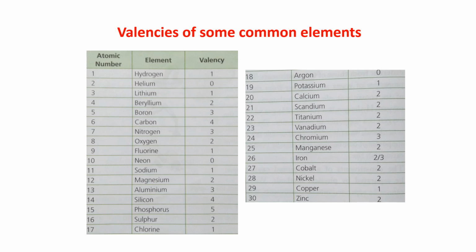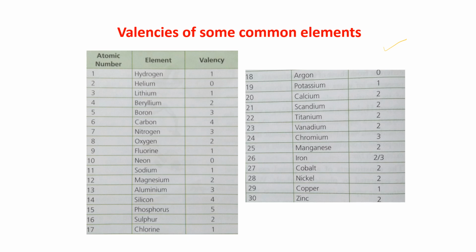First of all, when you start, for 5-6 days you just open the book or open the slide. It is taken from your book only. So open the book and then, by seeing the book, you write the valencies. You need not learn. And then after 6 days or 5 days, whatever it may be, close the book.